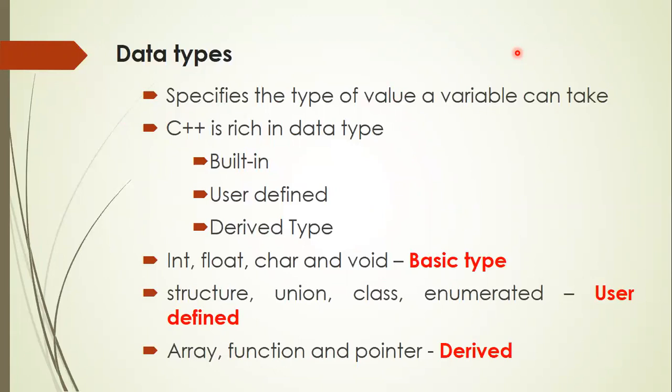A data type specifies the type of value a variable can take. If the variable takes some integer number, it is considered as one data type. If the variable takes only character type, it is considered as another data type. So generally, data types tell the type of the value a variable can take.